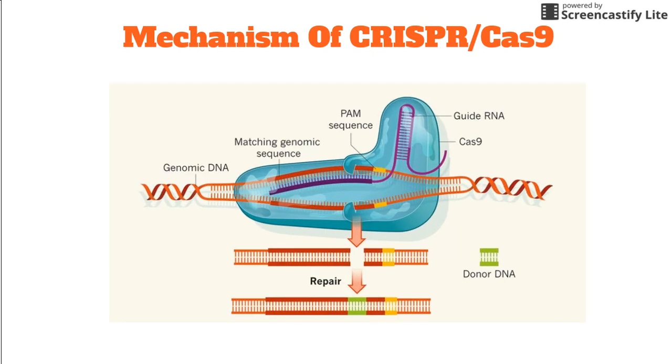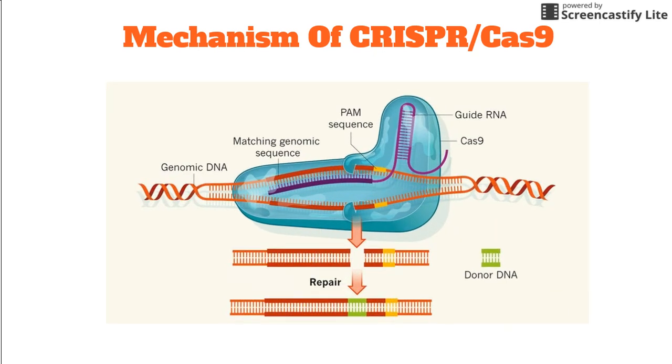When the bacteria detect the presence of virus DNA, it produces 2 types of short RNA, one of which contains the sequence that matches the invading virus. These 2 RNAs form a complex with a protein called Cas9. Cas9 is a nuclease type of enzyme that can cut the DNA. Once inside the nucleus, the resulting complex will lock onto a short sequence known as the PAM, protospacer adjacent motif. Now the Cas9 will unzip the DNA and match it to its target RNA.